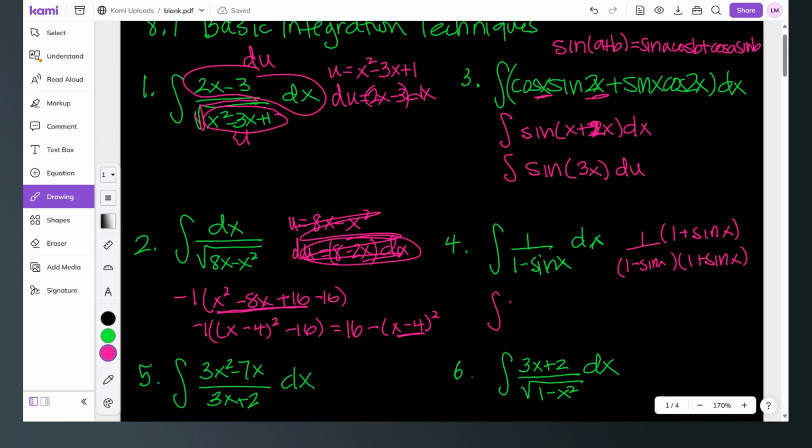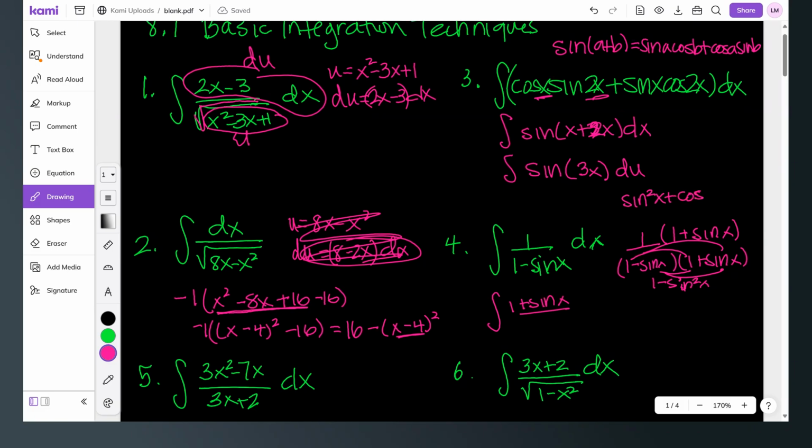So now I have the integral of 1 plus sine x over, when I distribute this through, 1 minus sine squared x. But I know from trig that sine squared x plus cosine squared x is 1. Do you remember that Pythagorean identity for trig? If I solve for cosine squared x, I get 1 minus sine squared x. So that means the denominator is cosine squared x dx. Now I still can't do u substitution,